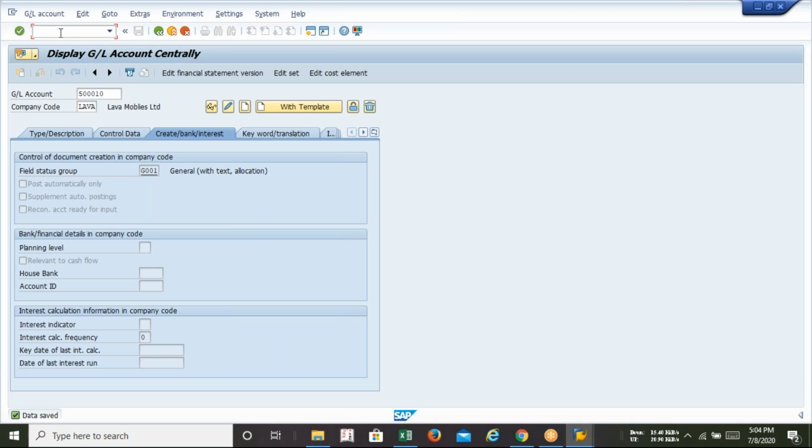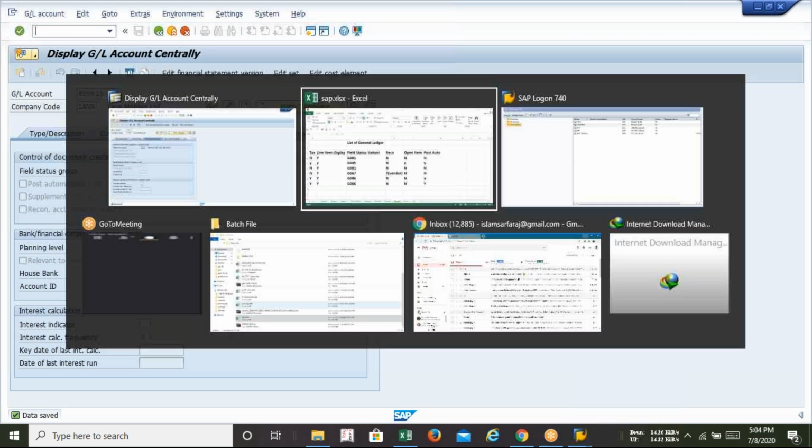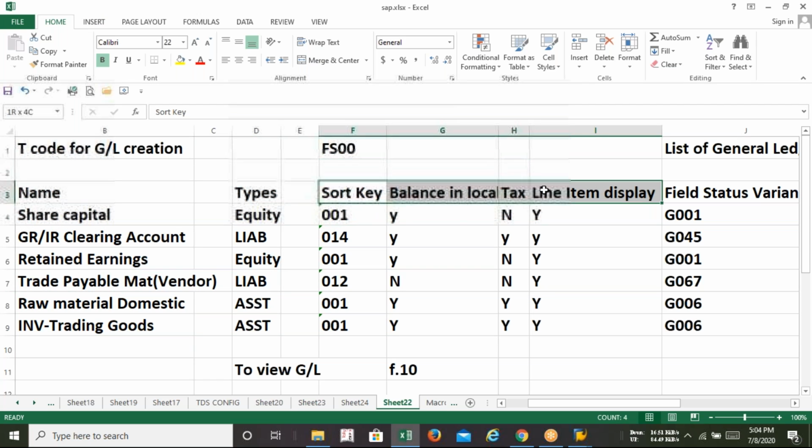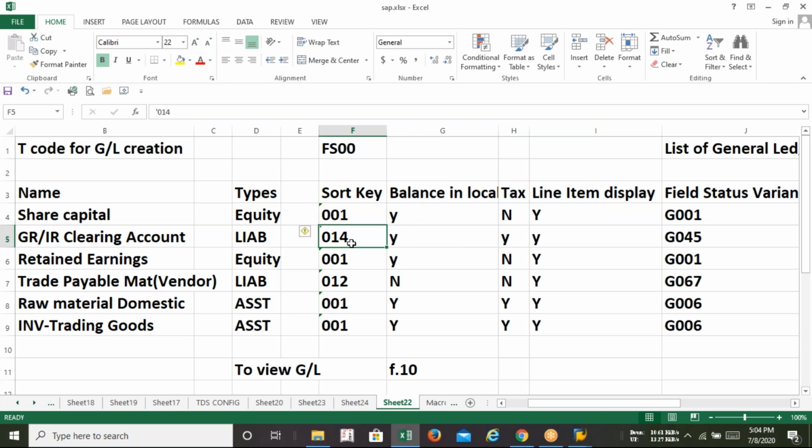Now the question is coming about the chart. Yes, that chart that you are referring to is the universal chart for every entry. For the creation of every GL, we need to follow this chart. If we create another GL, we have to add some other character also. So these are the heads. You can follow the head wise. At the time of creation of any GL, you have to follow this head. Whether we need to select yes or no, we'll be learning one by one. And we have to remember this: where I need to select 014, 067. That is related to each other.